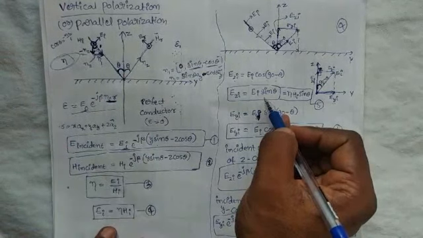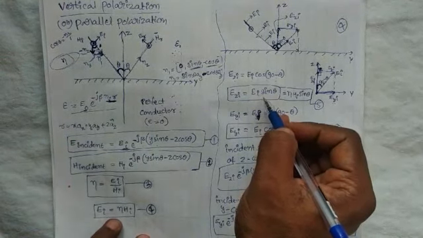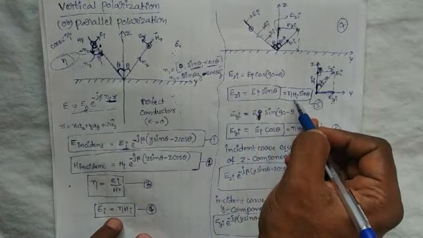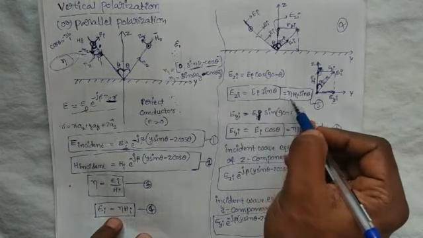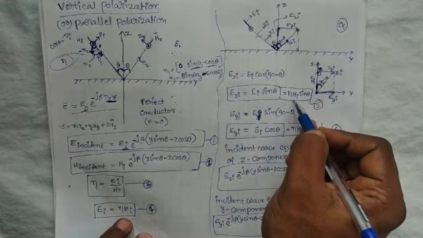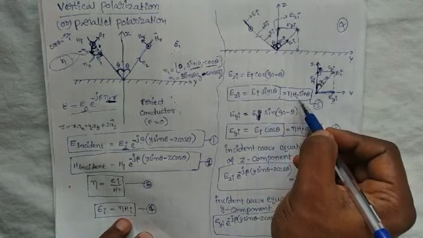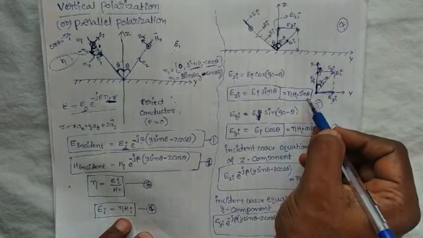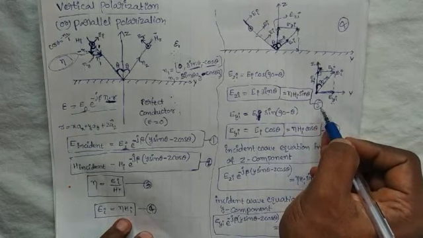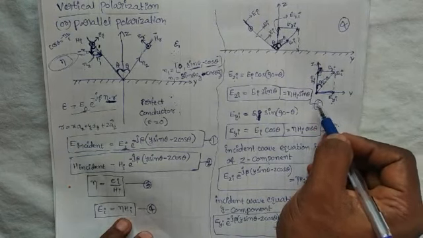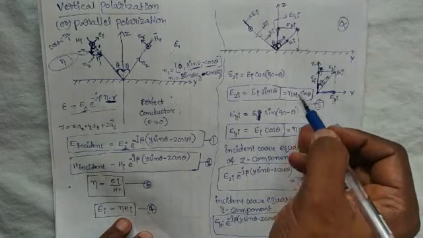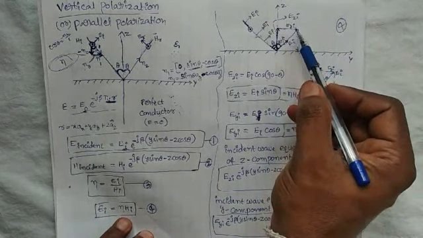We know EI is equal to eta into HI. So EZI is equal to eta HI sin theta. I am not mentioning the equations here, so observe the equations. Similarly, we determine the Y component.